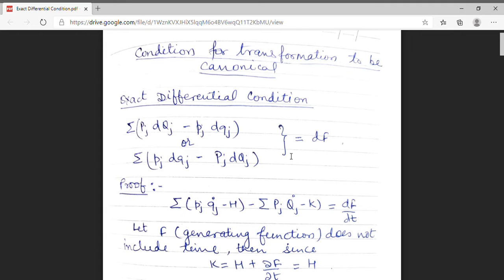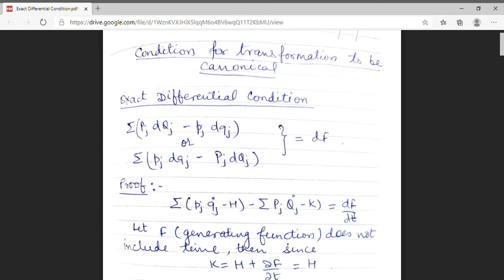In order to prove this condition, I am taking the condition of canonical transformation. The condition for canonical transformation is summation Pj Qj dot minus H minus capital Pj Qj dot minus K equal to df upon dt. Here f is the generating function. I am taking the condition when this generating function does not contain time.